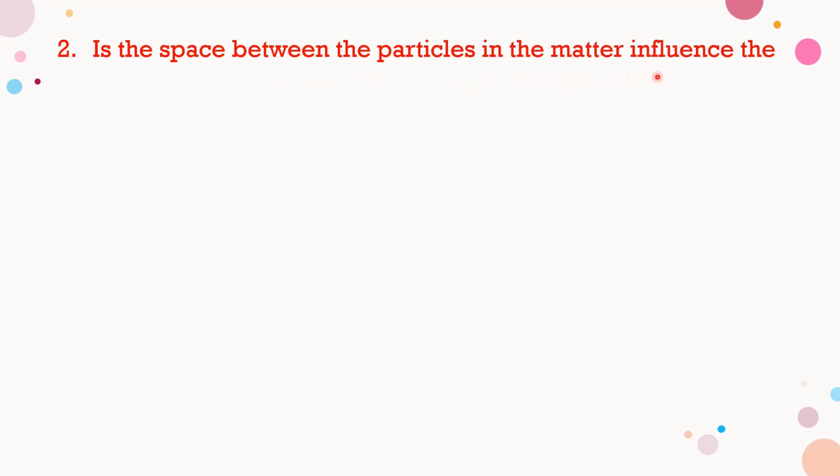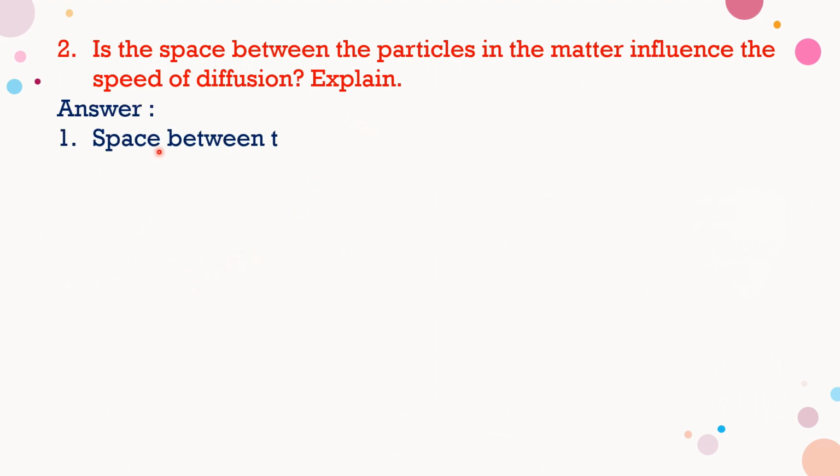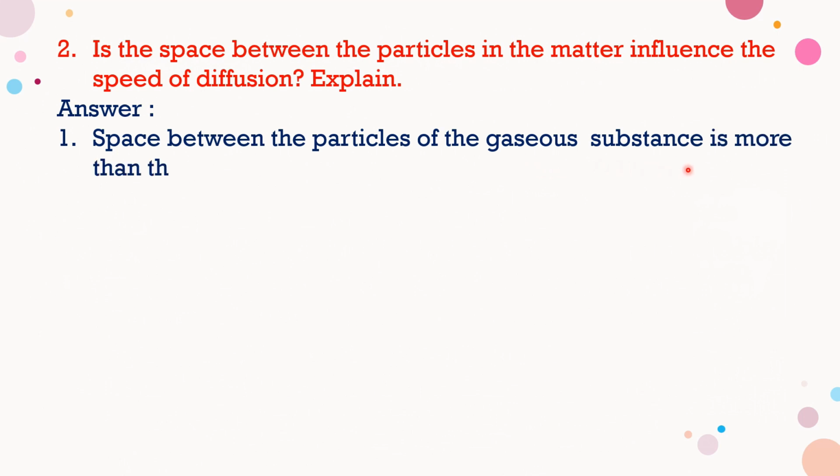Second question. Does the space between the particles in matter influence the speed of diffusion? Explain. Let us discuss. Space between the particles of a gaseous substance is more than in solids and liquids.